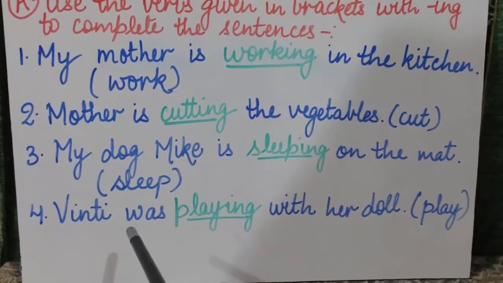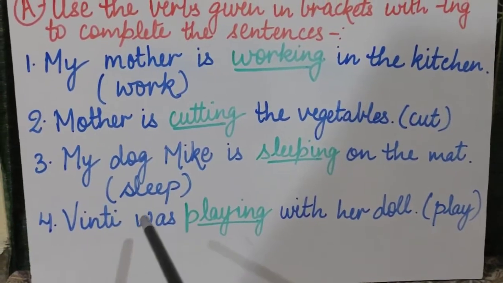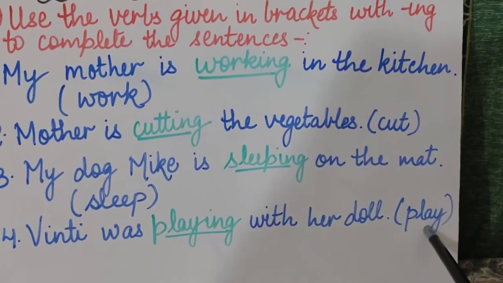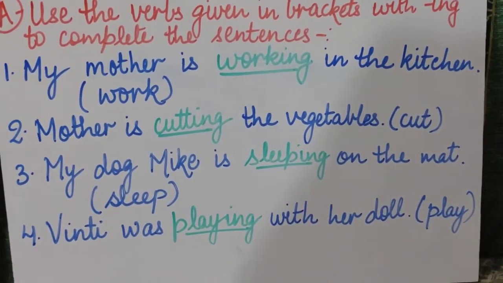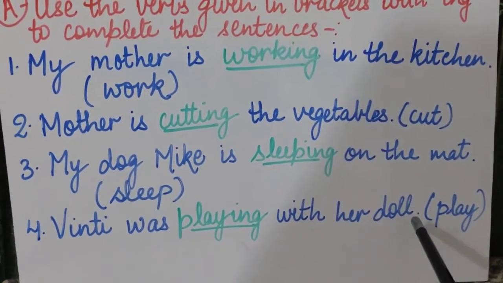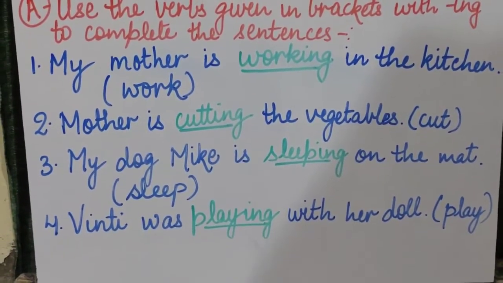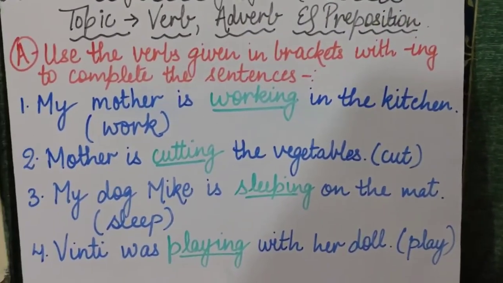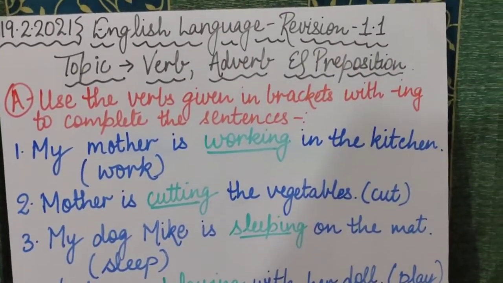Coming to the last sentence, the fourth sentence, Vinti was dash with her doll, and the verb word given in the bracket is play. So play will become playing in the sentence. Vinti was playing with her doll. Playing. So children, I hope this exercise is very clear to you all. There is no confusion in the topic of verbs.